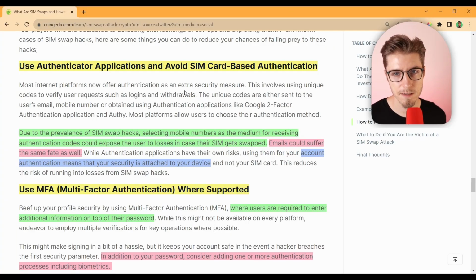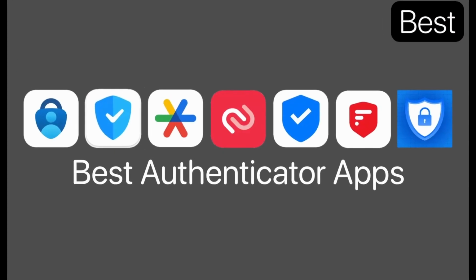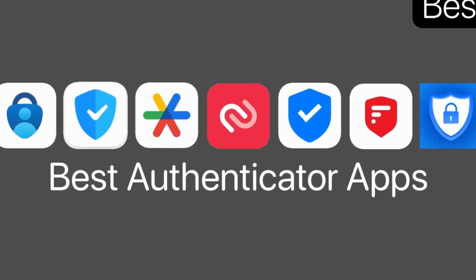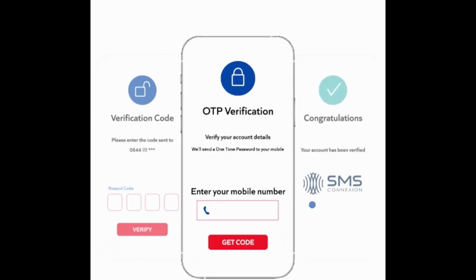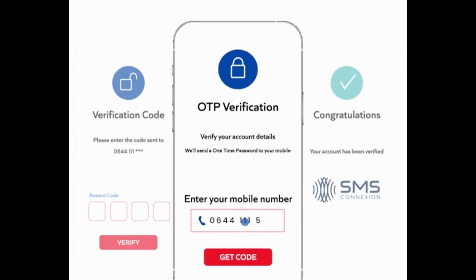So enough about these examples and types of SIM swaps that we have out there. How can we actually avoid it? The first piece of advice is to use authenticator applications and avoid SIM card-based authentication. Due to the prevalence of SIM swap hacks, selecting mobile numbers as the medium for receiving authentication codes could expose the user to losses in case their SIMs get swapped.